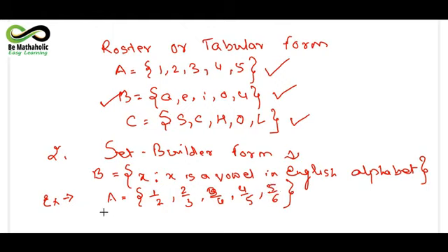Okay, so the set builder form of this can be written as x such that, I have now put the small line over here. This is again representing the same, that is, such that. So either you put a colon or a small line. So you will be writing it as x such that x equals n upon n plus 1.